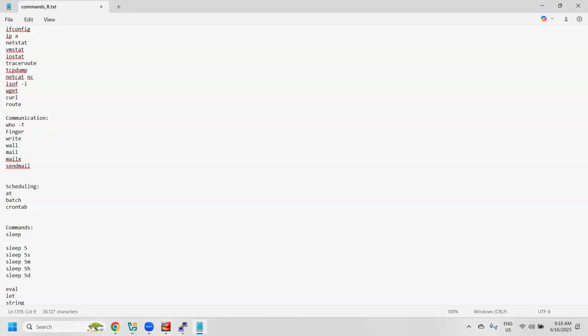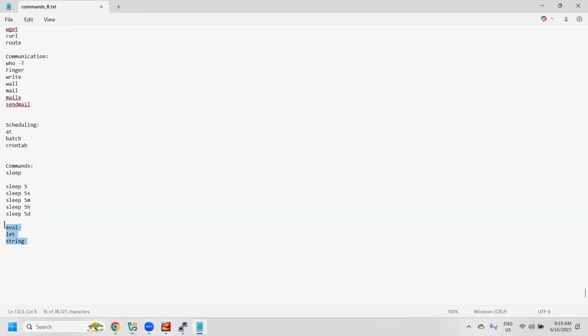So when do we go with the sleep command? We use it as part of shell programs. For example, if there is a server and the server is not responding, and you want to check the status of the server after 5 minutes, and continuously check every 5 minutes, or if you want to pause your program for a certain amount of time, then we go with the sleep command. Sometimes if you want to schedule a program, during that time also we go with the sleep command. Sleep is simple and straightforward. We'll discuss this later.